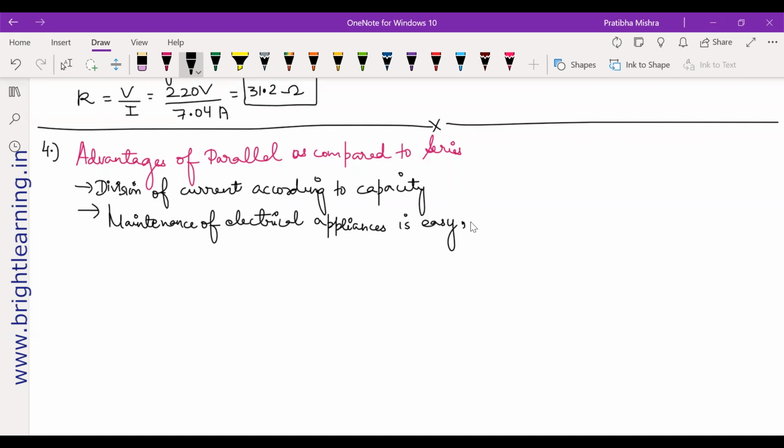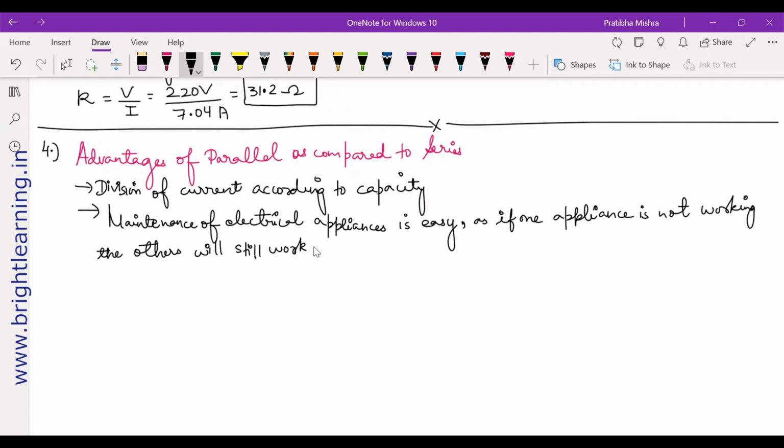Because none of the other appliances will fuse. If one is fusing, all the others will remain safe. If one appliance is not working, the others will still work.